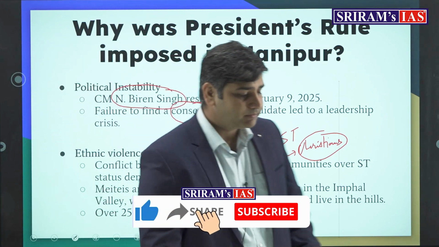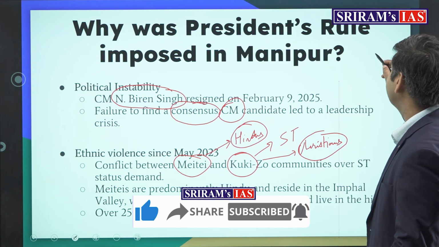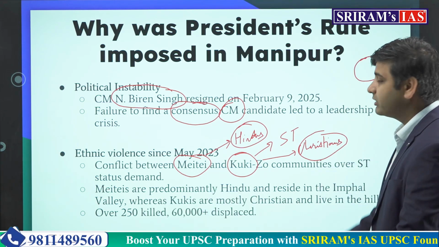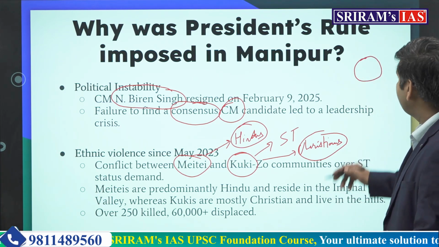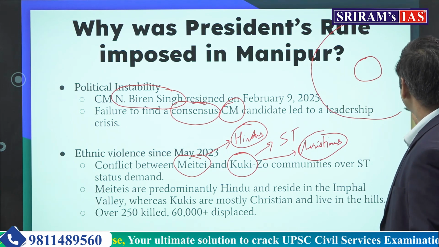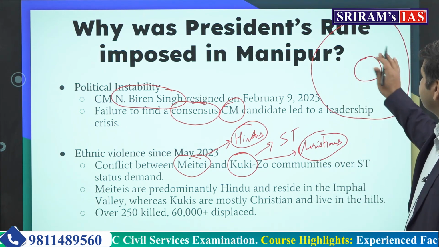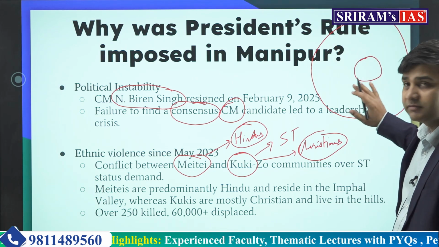Now if you see Manipur, imagine a stadium. This is a cricket stadium or a hockey stadium or a football stadium, whichever stadium you would have visited, and around it is this bigger area. This is the field where the game is played, and this is where the people sit.